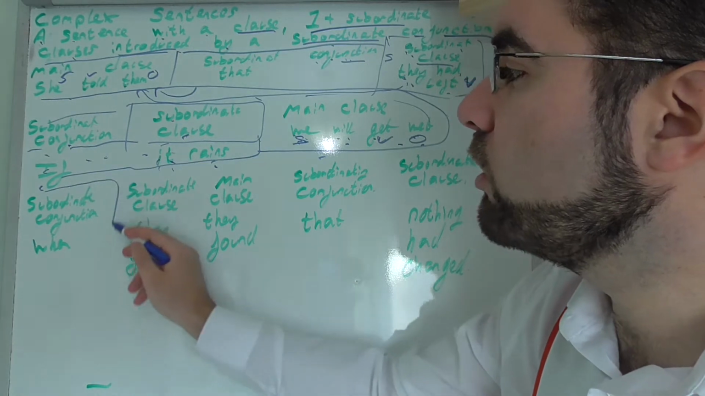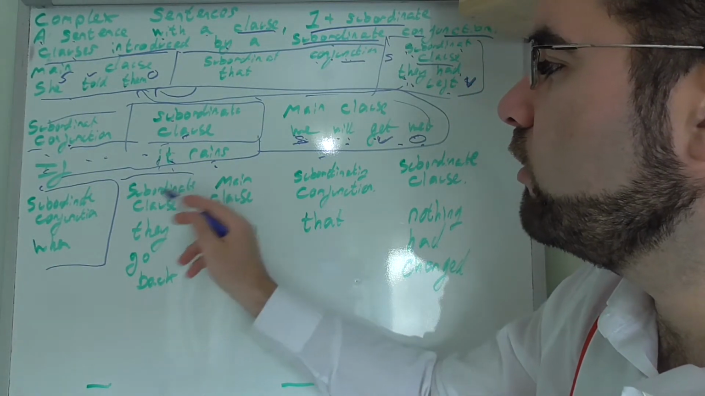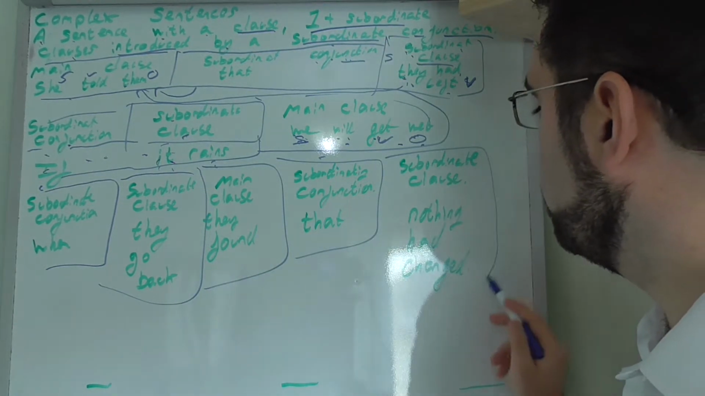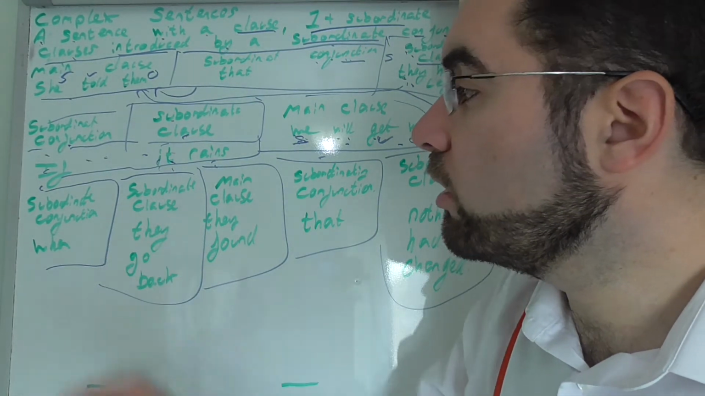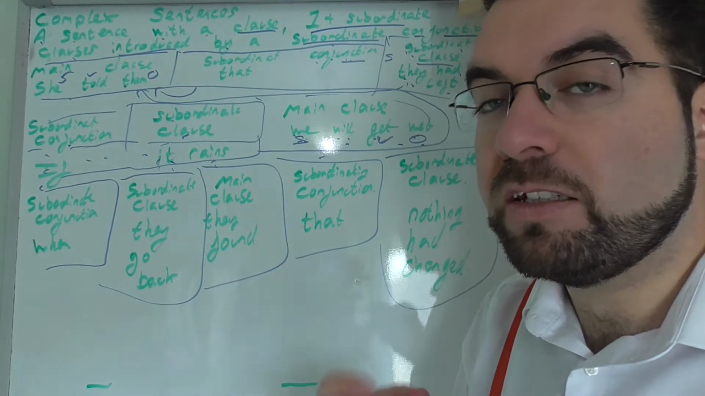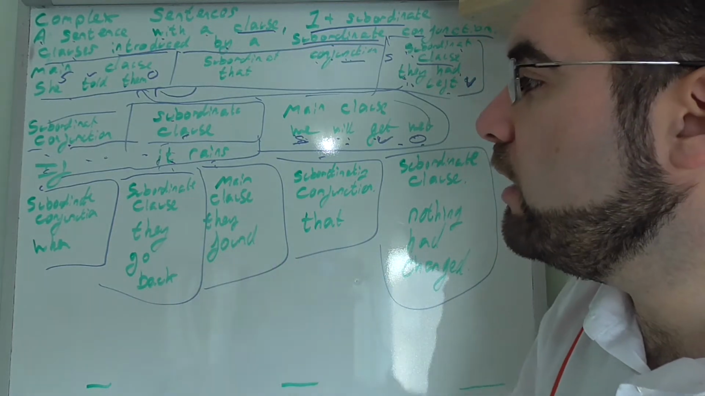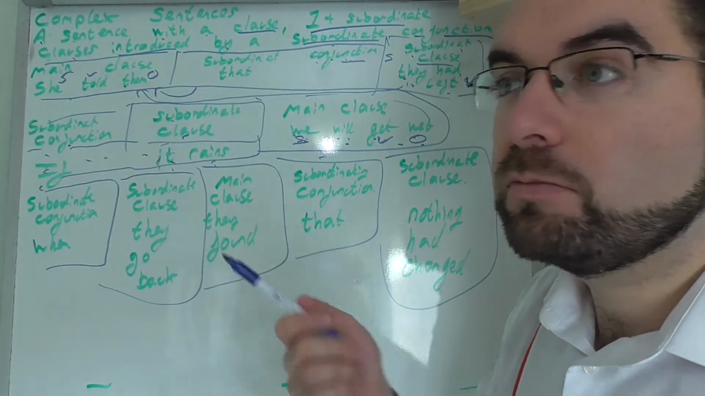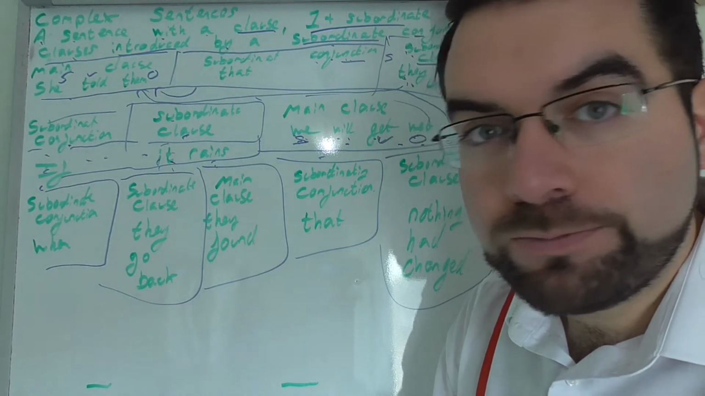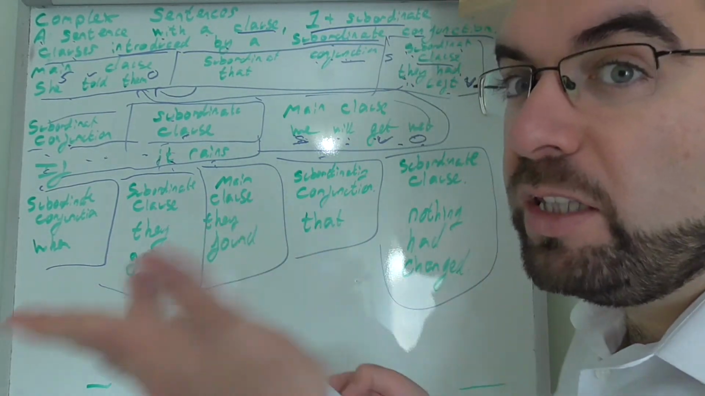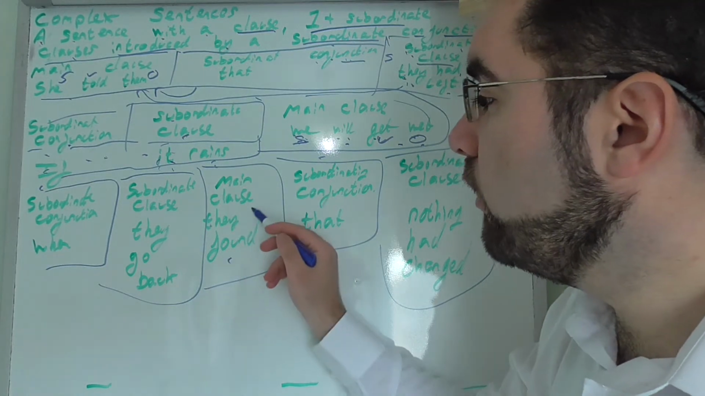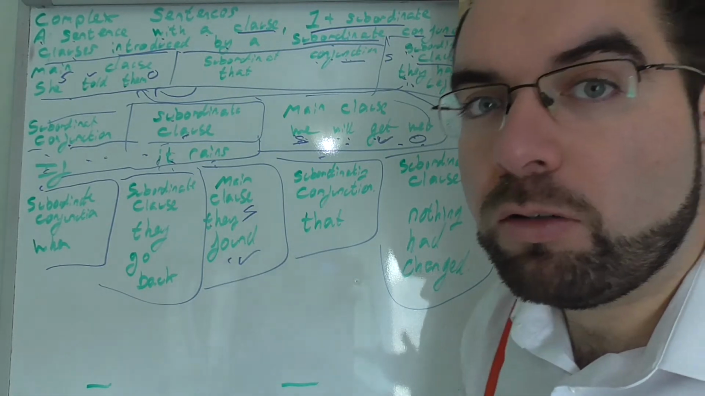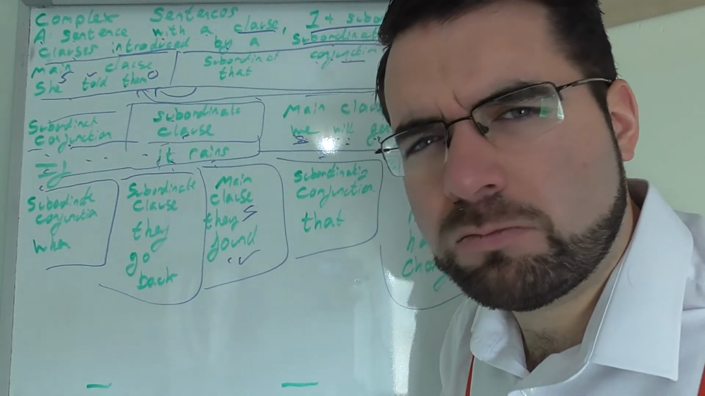Then we have subordinate conjunction, subordinate clause, main clause, subordinate conjunction, subordinate clause. Subordinate conjunction: when. It introduces the sentence. When, subordinate clause: they go back. When they go back what? Main clause: they found. Subject, verb. When they go back, what do they find?